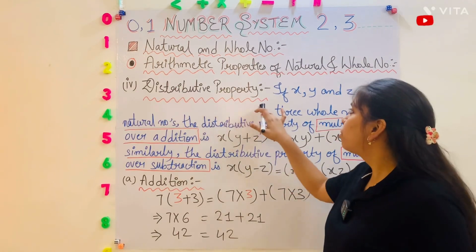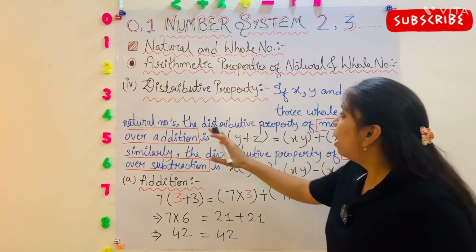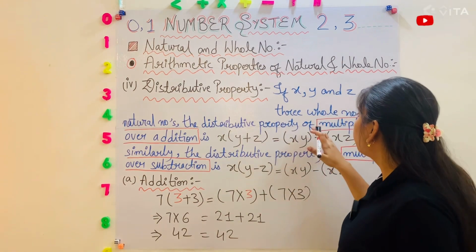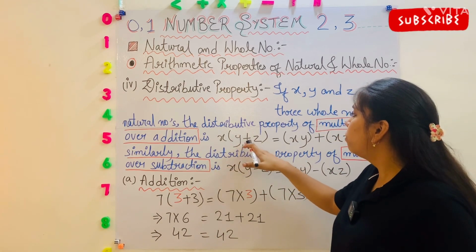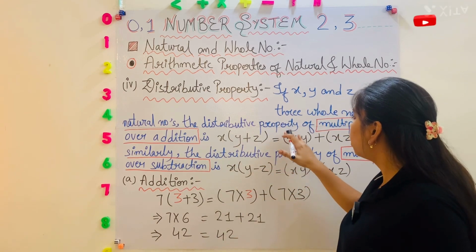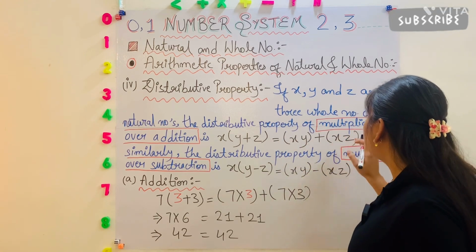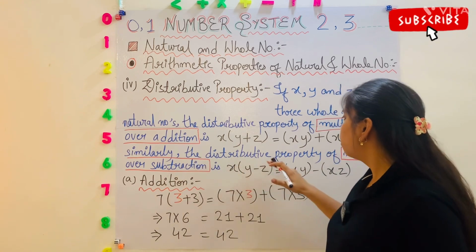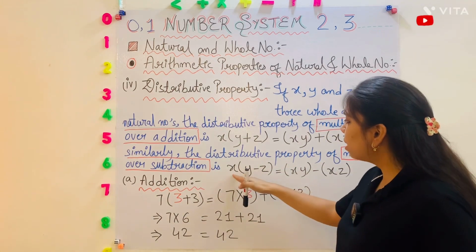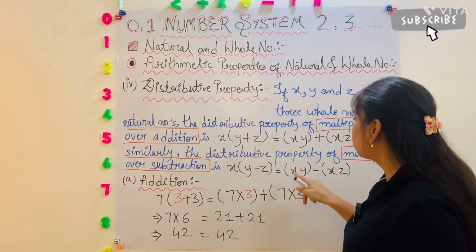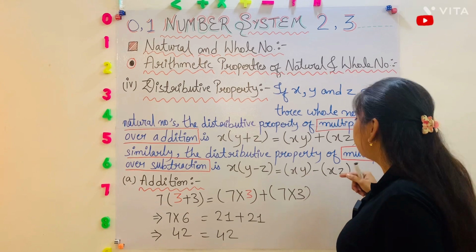Next one is distributive property. If x, y and z are three whole numbers or natural numbers, the distributive property of multiplication over addition is x(y plus z) is equal to (xy) plus (xz). Similarly, the distributive property of multiplication over subtraction is x(y minus z) is equal to (xy) minus (xz).